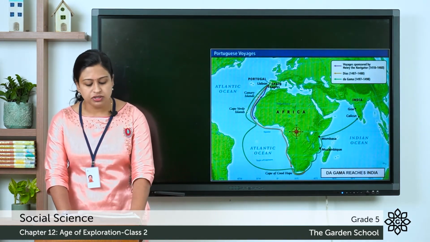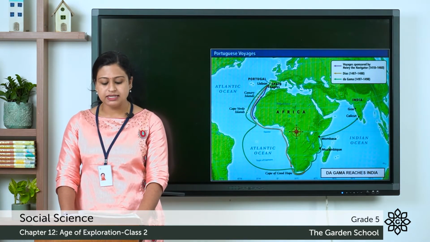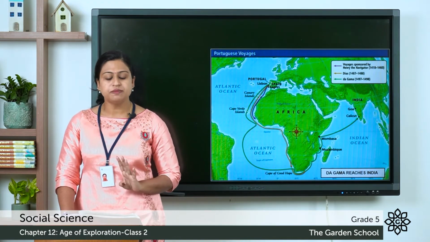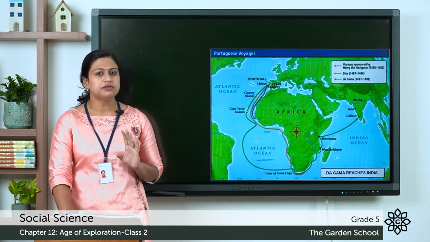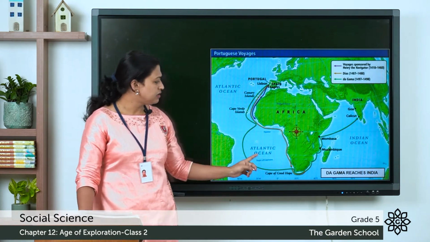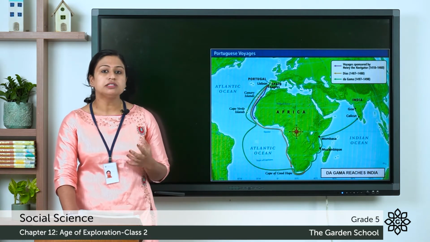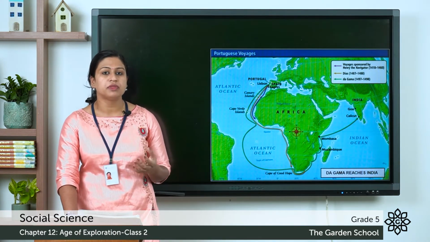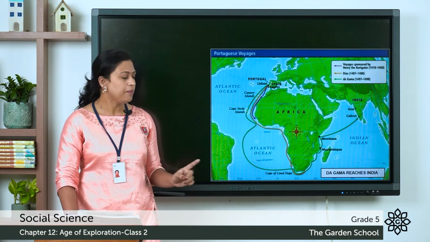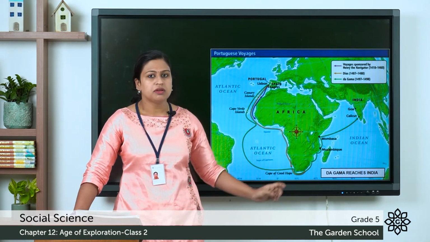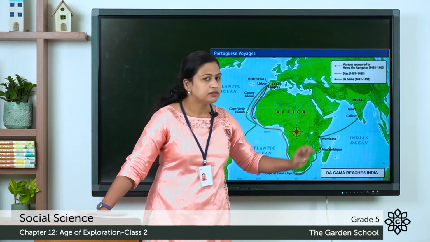He started his journey from Lisbon on 8th July 1497 with 4 ships and 170 crew. Vasco da Gama's trip to India consisted of various stops in Africa. And he also faced many problems from Muslim traders who did not want any interference in their profitable trade route. But anyhow, he was successful in reaching India.